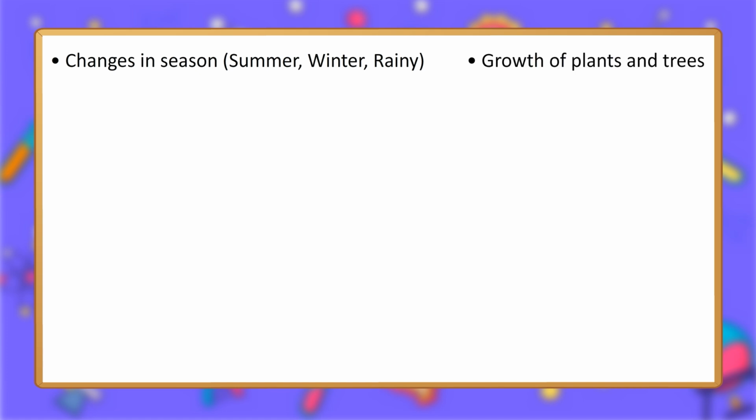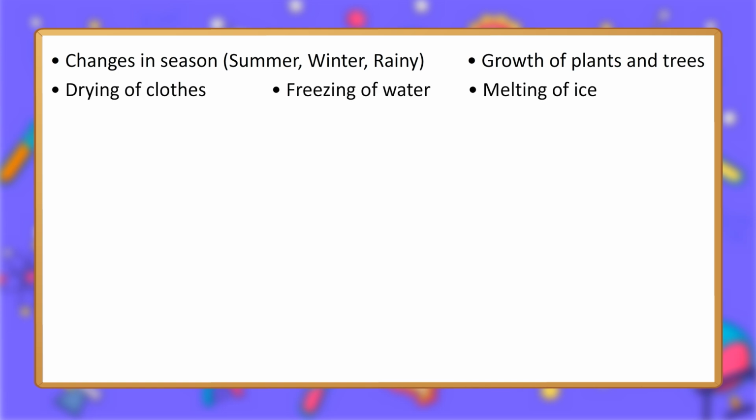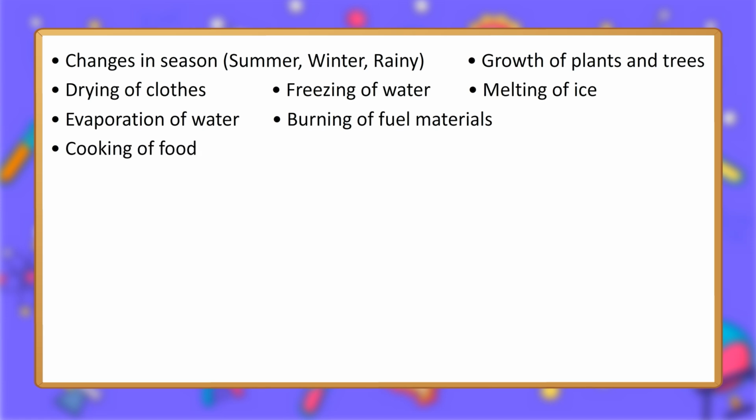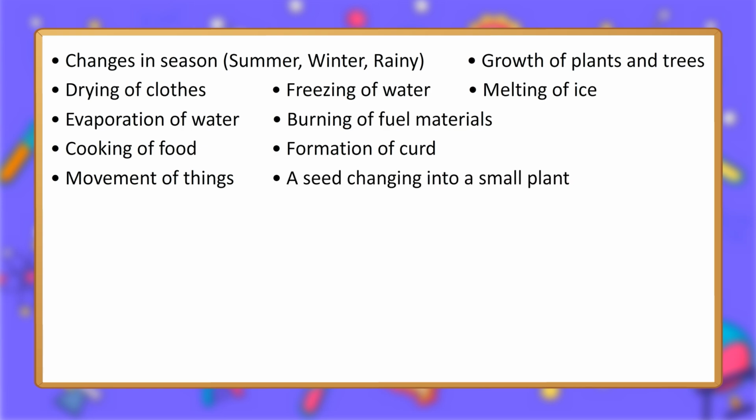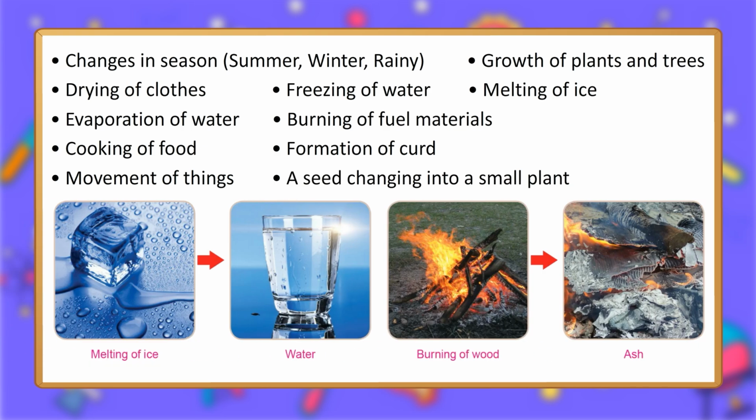Growth of plants and trees. Drying of clothes. Freezing of water. Melting of ice. Evaporation of water. Burning of fuel materials. Cooking of food. Formation of curd. Movement of things. A seed changing into a small plant. Melting of ice, water. Burning of wood.